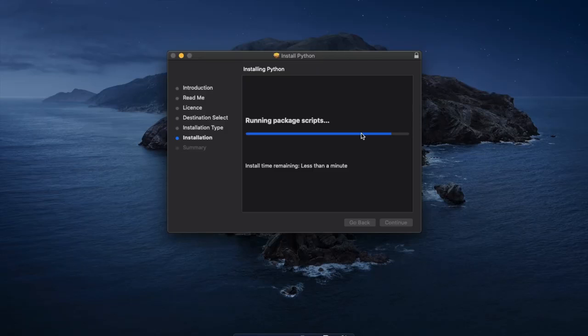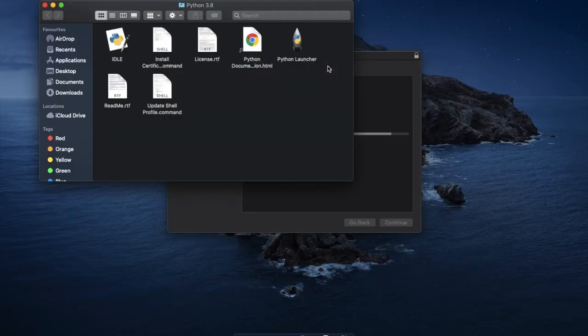Also, I would like to add a point for Mac users too. In Mac, there is already a pre-installed version of Python available. The pre-installed version of Python is Python 2.x, and since we will be using Python 3 here, we will need to install Python 3 separately, because the already present version of Python in Mac is 2.x and we will be working on 3.x. So let this installation continue.